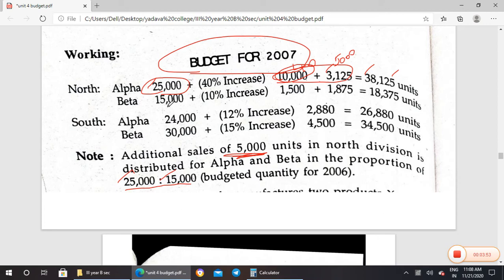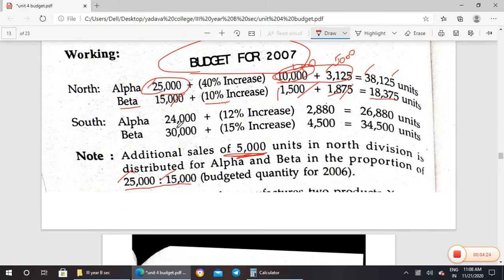Likewise, in Beta's 15,000, they asked to take a 10% increase. So a 10% increase means 1,500. Then additionally we have the 5,000 increase for North, so that ratio will be taken as 1,875. So altogether 15,000 plus 1,500 plus 1,875 gives 18,375 for the 2007 budget.